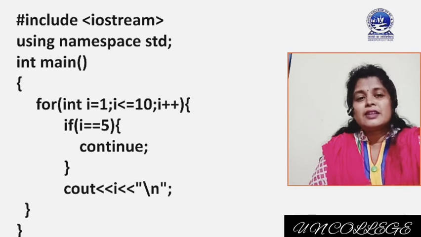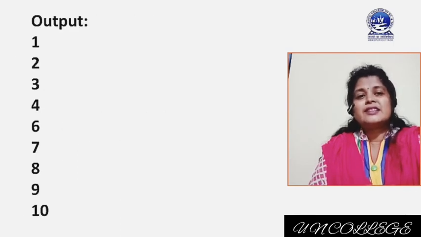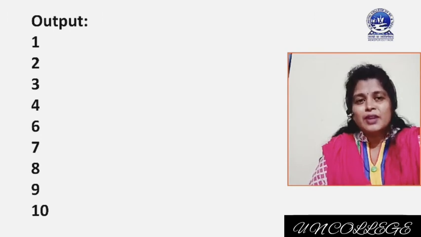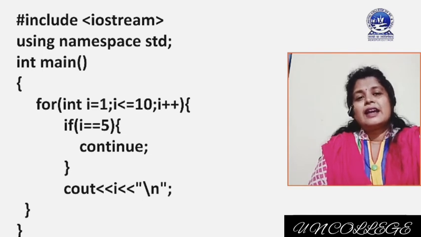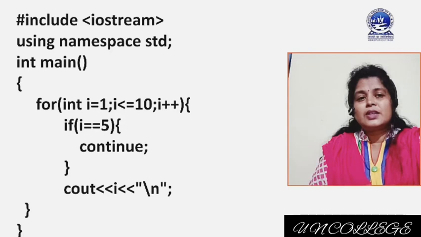In this case what happens? We will get this type of output: 1 2 3 4, not 5, 6 7 8 9 10. Why? Because I value starts with 1, condition is satisfied, I less than equal to 10, the control will enter inside the loop. If I equal to 5, no, so the output will be 1.